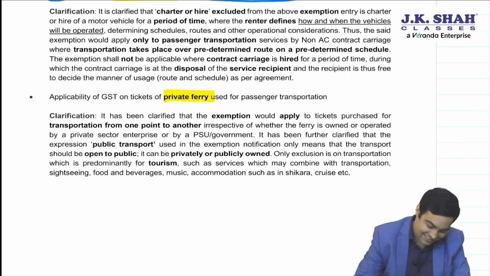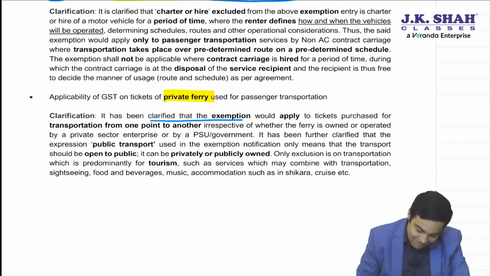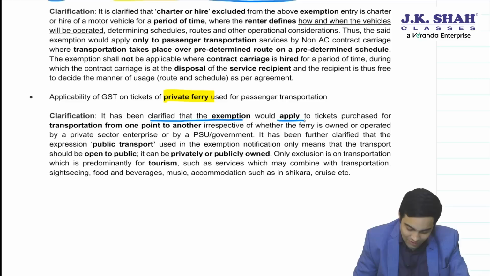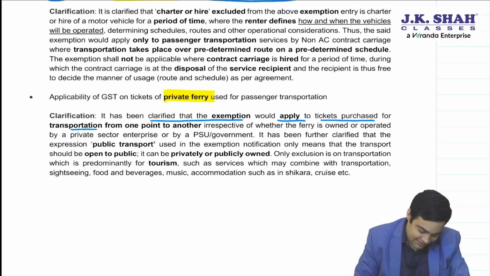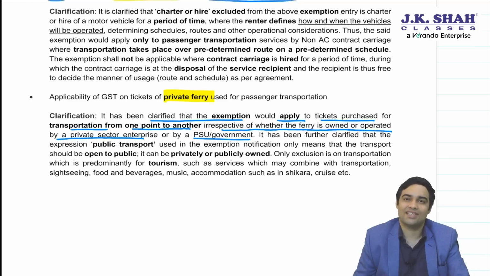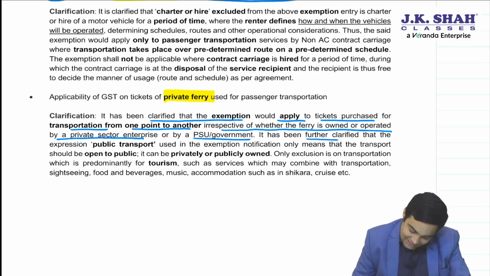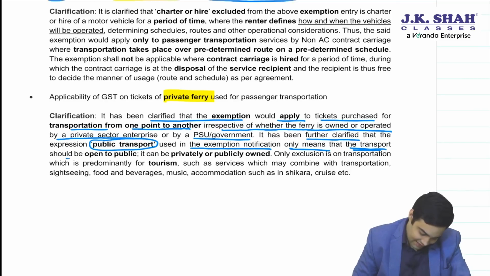Let's see the entry. It is clarified that exemption would apply to tickets purchased for transportation from one point to another, irrespective of whether the ferry is owned or operated by private sector or PSU or government. Doesn't matter. It is further clarified that the expression public transport used in the exemption notification only means that transport should be open to public.